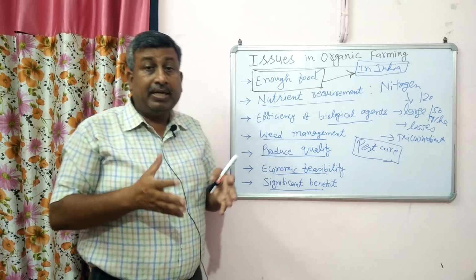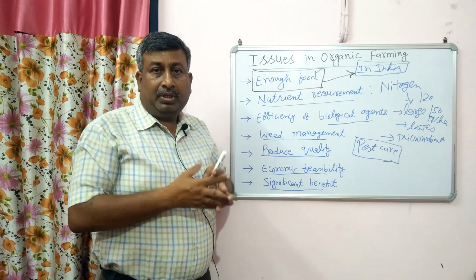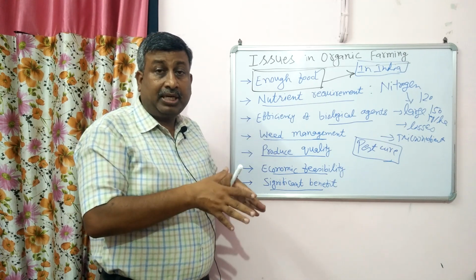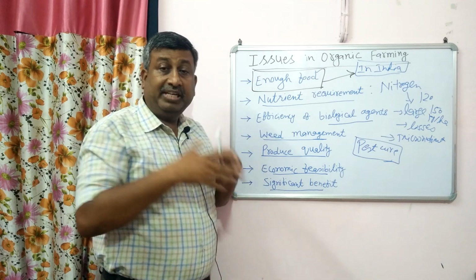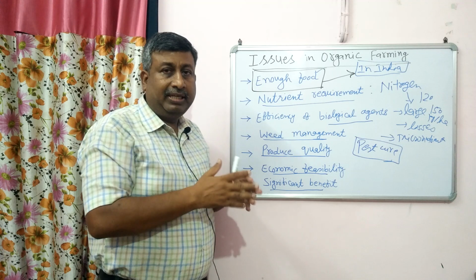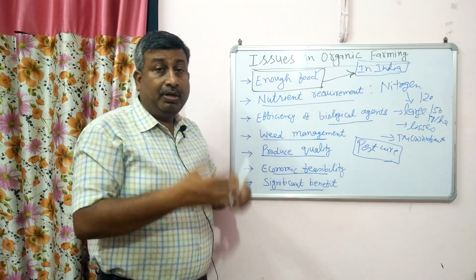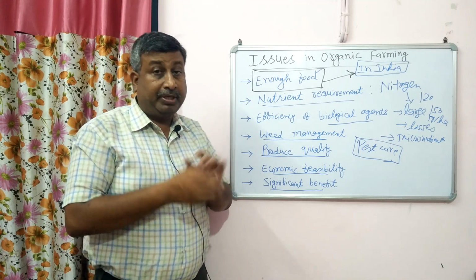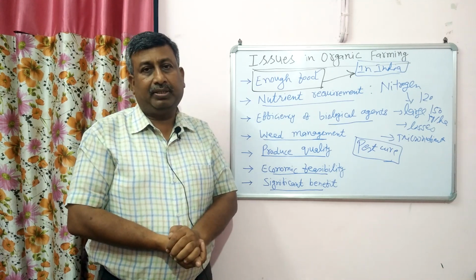Similarly, organic farming has its own sites and locations, and if we practice organic farming on the site, on the location, then these issues can be solved easily. These issues can be solved if we judiciously use organic farming in the long run. So these are some of the issues, particularly in India, related to organic farming. Thank you very much.